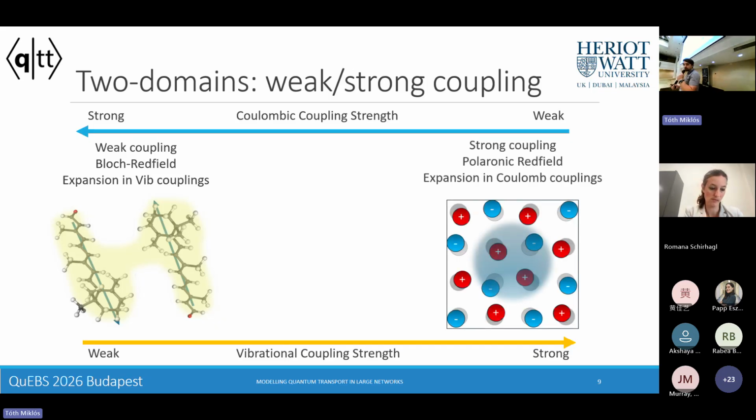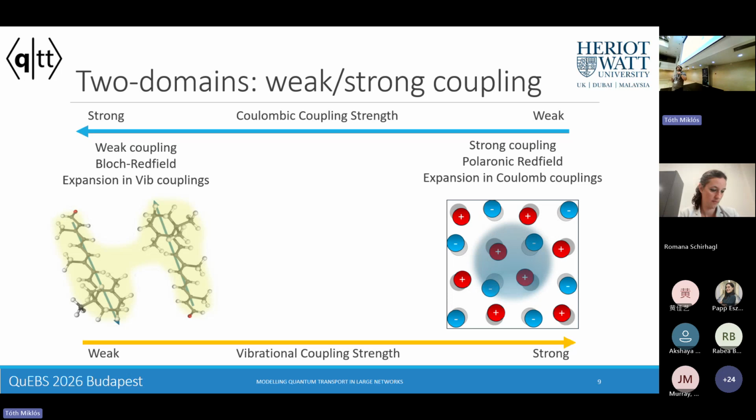At the other extreme, we have the so-called polaronic Redfield theory. And this is where we effectively think of the joint vibrational degrees of freedom and the electronic degrees of freedom as a quasi-particle called a polaron. And this polaron, because it has these vibrations built in, is naturally going to be more localized than the electronic excitations we saw previously. But again, I said we have this strongly coupled spectral density, so maybe polaronic theory is a more relevant theory.